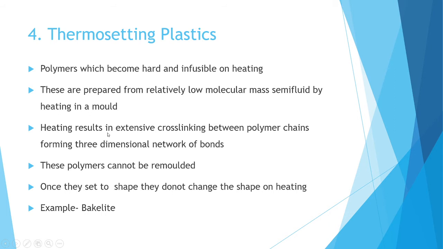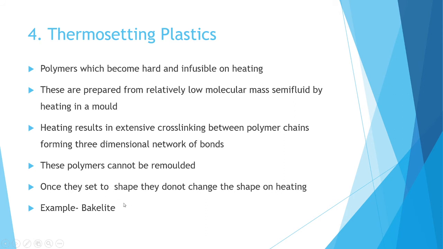And heating results in extensive cross-linking between the polymer chains. For thermoplastics, we saw that there is no cross-linking between the polymer chains, but in thermosetting plastics, there is extensive cross-linking between the polymer chains, forming a three-dimensional network. That is why it cannot be remolded. Once they set to one shape, they do not change the shape on heating.